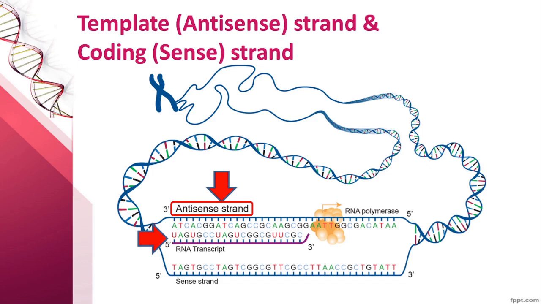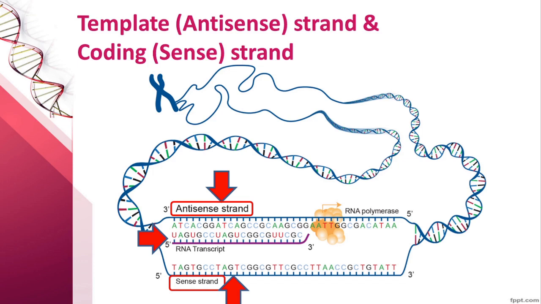If you carefully look at the whole nucleotide sequence of the RNA, you can see that it is identical to the nucleotide sequence of the other DNA strand. The only thing is that uracil comes in the place of thymine since it is RNA. This DNA strand, whose nucleotide sequence is identical to that of the RNA, is called the sense strand or coding strand. We can see that only one DNA strand is serving as the template for RNA synthesis.